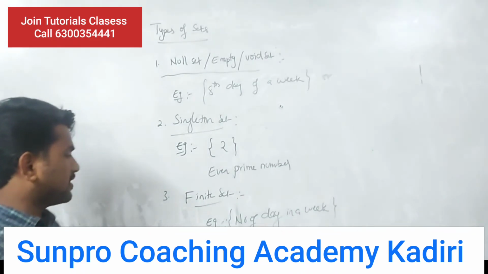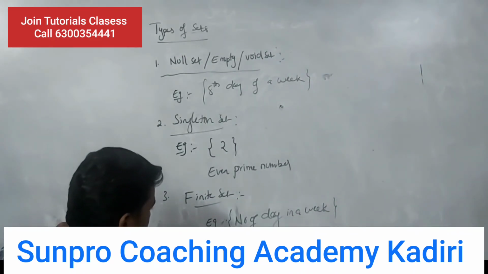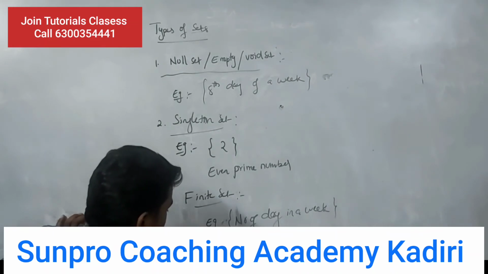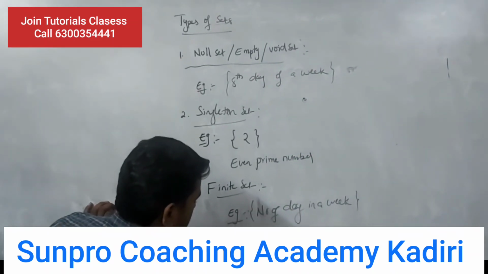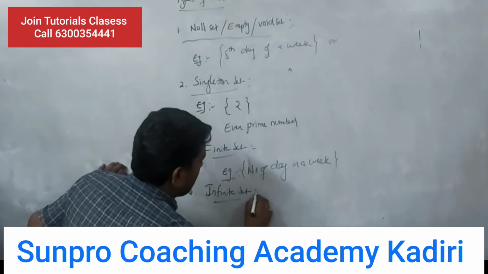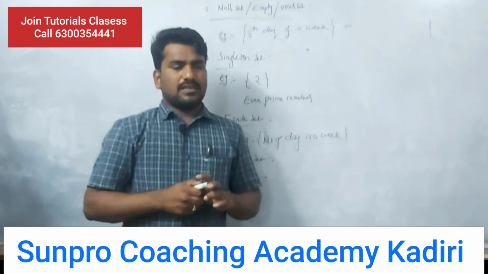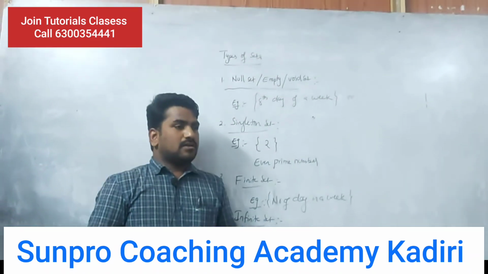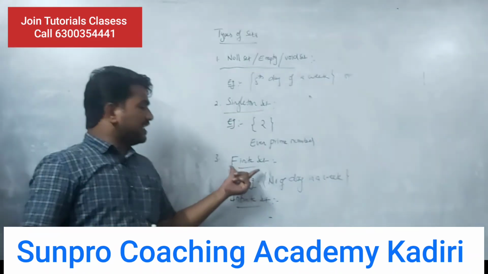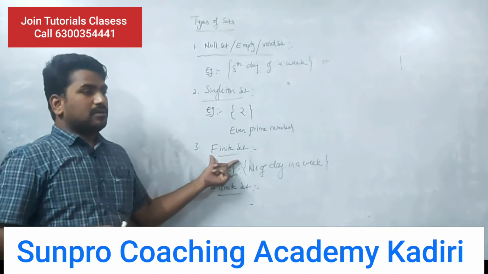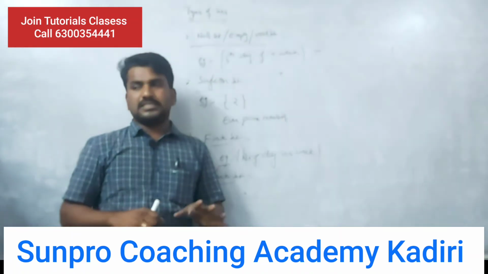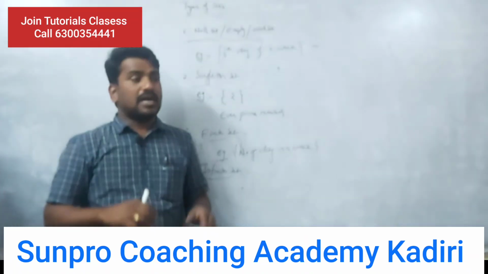Now let us go to the next kind of set, that is infinite set. In the finite set example we learned, a countable number of elements means it is a finite set.